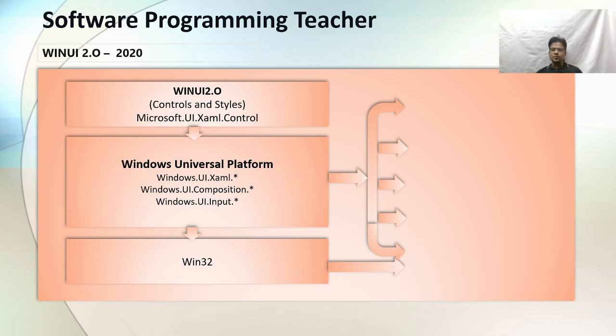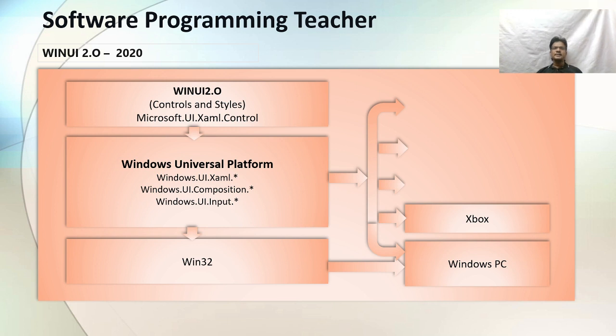When we move to Xbox, some people know Xbox. What is Xbox? Xbox is actually a game development platform. We can see that one. It completely supports the Windows Universal Platform. When we have the Windows Universal Platform with these assemblies, at that time we can develop our app for the Xbox using this technology.